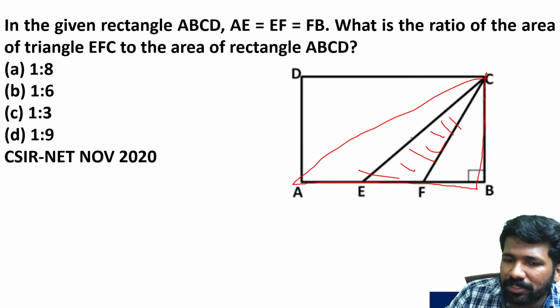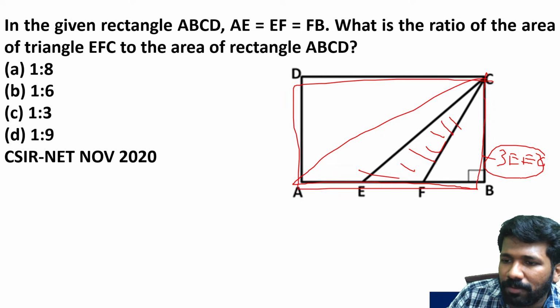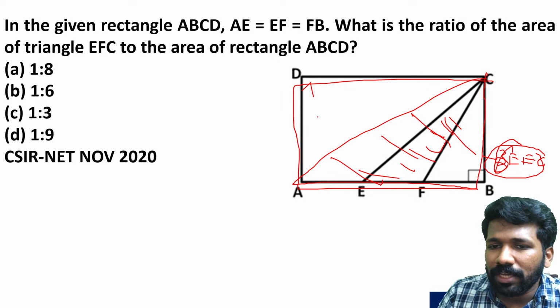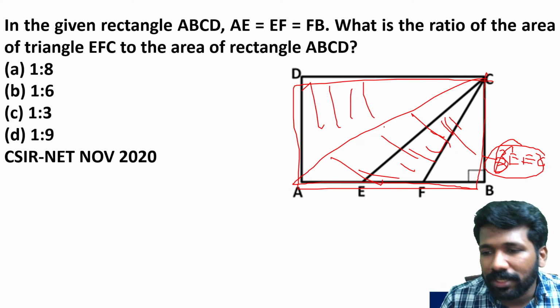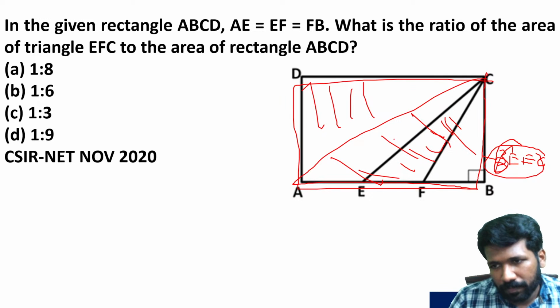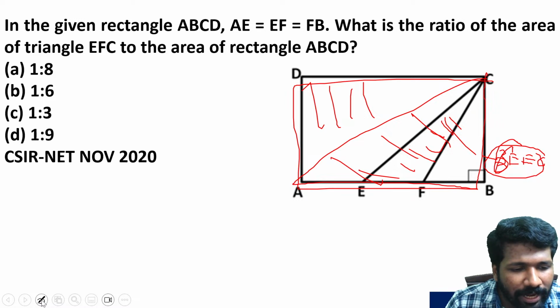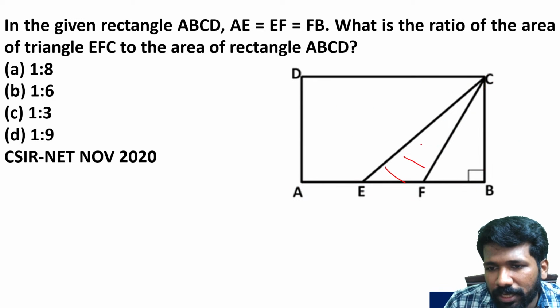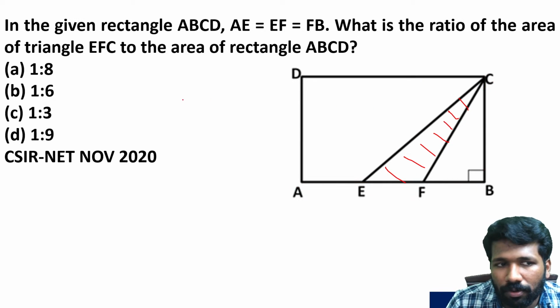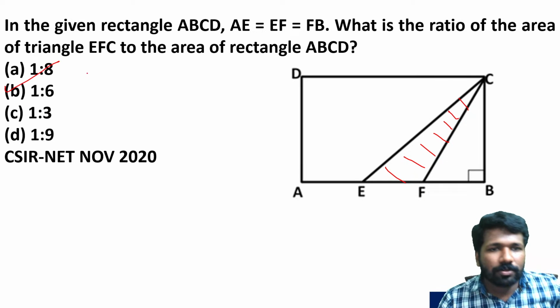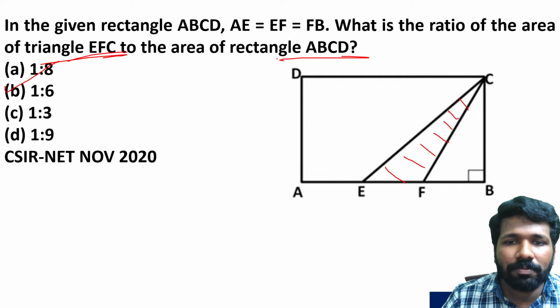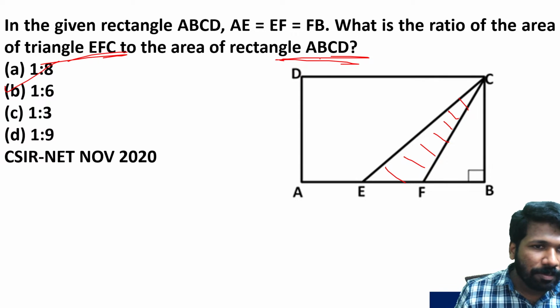EFC is 1/3 of ABC means ABC is 3 times EFC. If ABC is 3 times EFC, ABCD will be 6 times EFC, because one ABC plus another ABC make ABCD. Are you getting the point? In other words, the rectangle will be 6 times the EFC triangle. Or we can say the ratio is 1/6 or 1:6. EFC to ABCD is 1:6. ABCD to EFC will be 6:1.